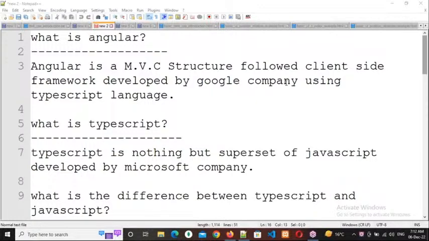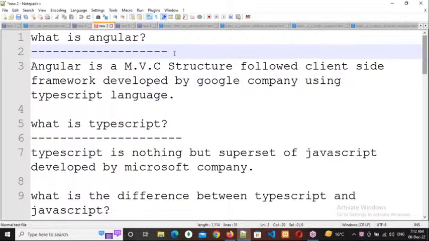So now, in the starting days, only introduction is possible. So we are going to learn about the introduction of Angular. Introduction means what is that, who developed that, all those things. So what is Angular? Angular is an MVC structure followed client-side framework developed by Google company using the TypeScript language. I will explain the MVC structure a little bit later.